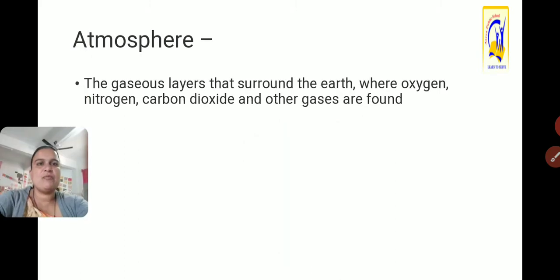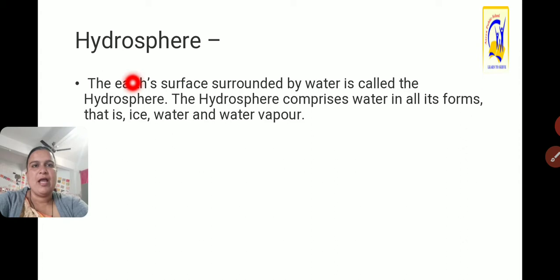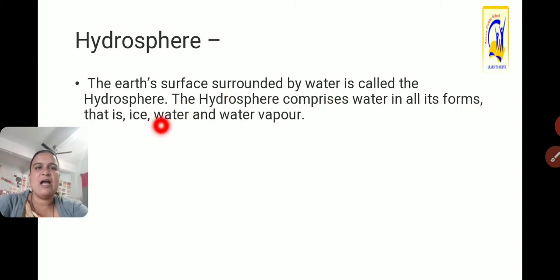Then atmosphere. The gaseous layer that surrounds the earth, where oxygen, nitrogen, carbon dioxide and other gases are found such as helium and ozone, as well as dust particles, water vapor, etc. Then hydrosphere, the water layer. The earth's surface surrounded by water is called the hydrosphere. The hydrosphere comprises water in all its forms, that is ice, water and water vapor.